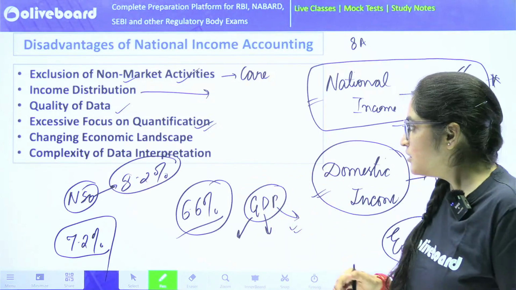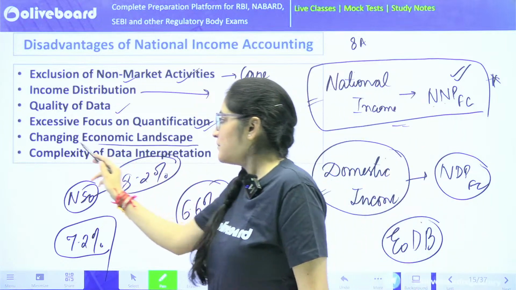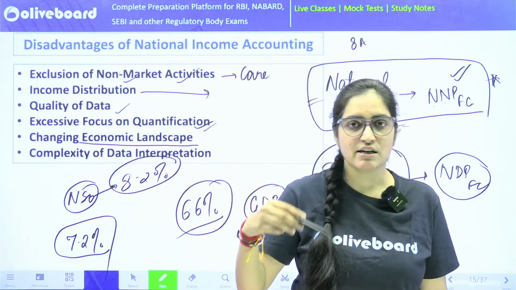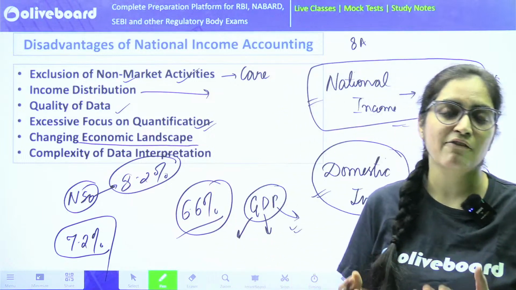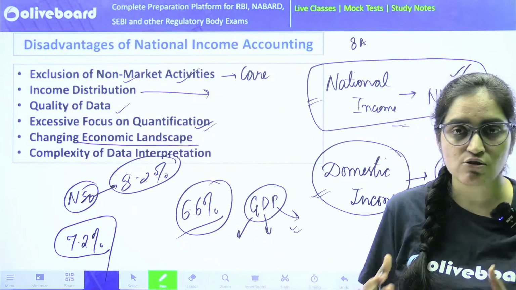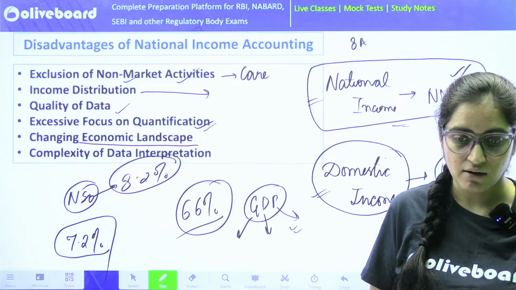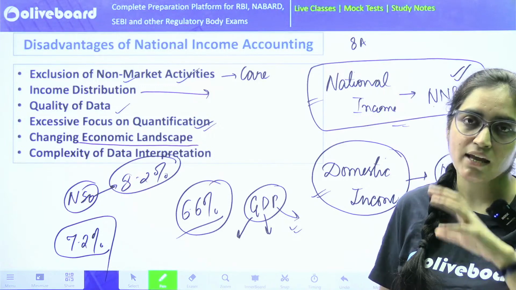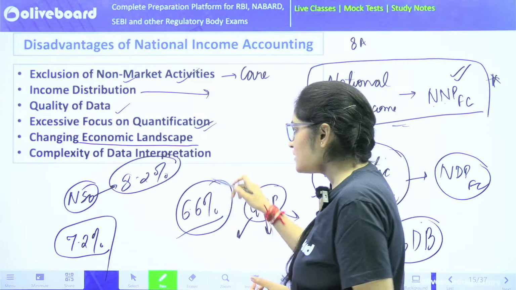But then, the economic landscape is changing. See, we are using the same pattern of national income accounting, but now new models have been added. E-commerce platforms are also finding a place in this national income accounting. So that's also one thing that we need to take care of. The other thing is the complexity of data.